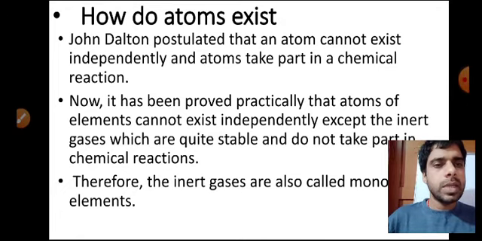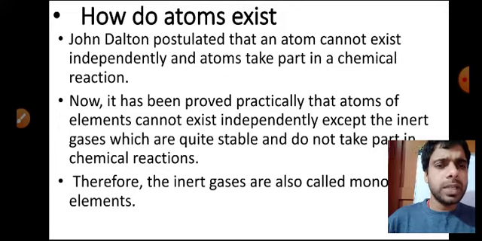So, this is a video of class 9, and in this video, we are going to talk about the existence of atoms. Here you know that John Dalton was the scientist who gave the atomic theory, and in that theory, he explained everything about atoms. And here you can see in detail how atoms actually exist. So, in that last postulate, it was written that atoms cannot exist independently.